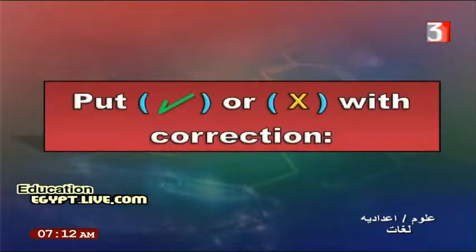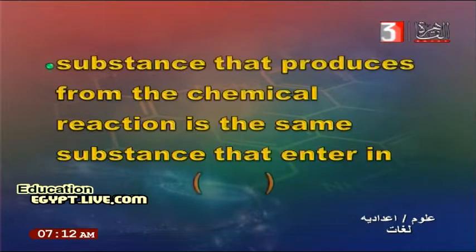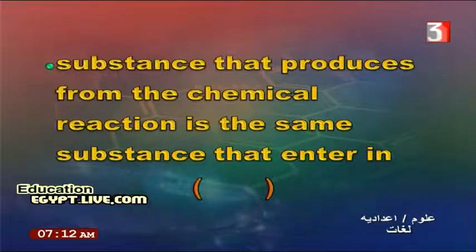Both true or false with correction. Substance that is produced from the chemical reaction is the same substance that enters in. This is a wrong statement, because in a chemical reaction, the compound as a reactant changes into a compound as a product.